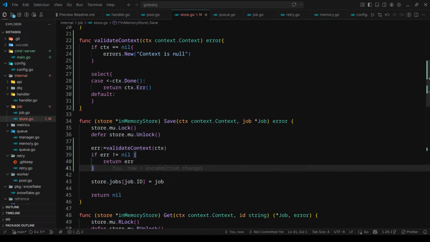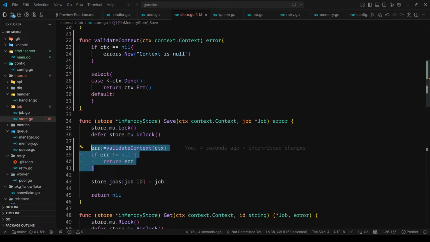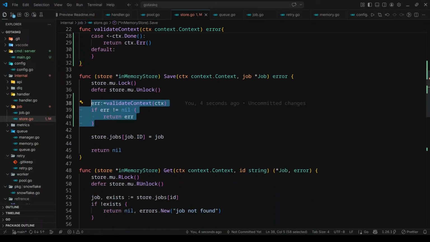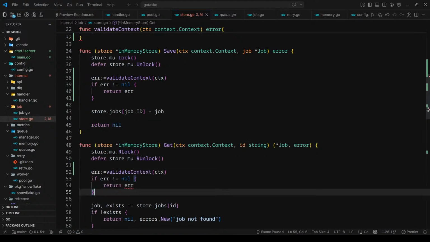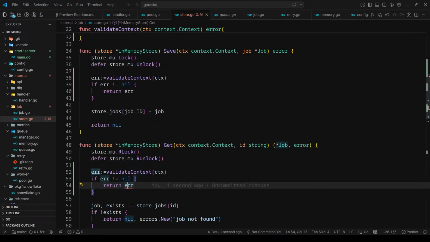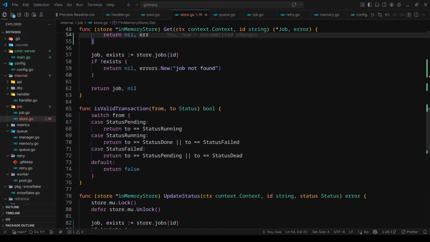That's all. Yeah, this will work. Let's copy this to all the other functions too. Here we will also need to return a job, so I'll return nil with the job, and the error should be this one. This works fine.